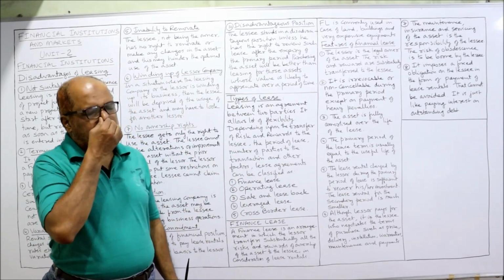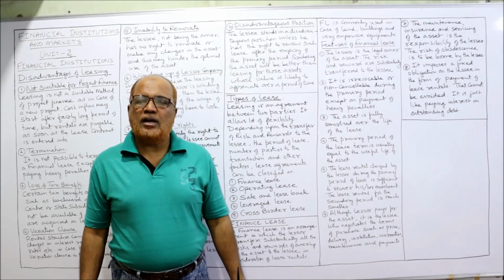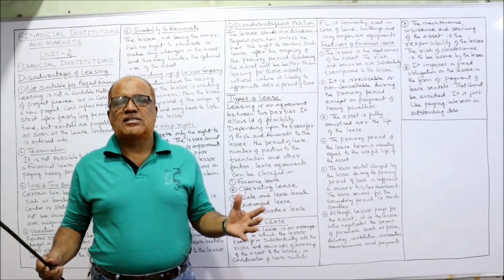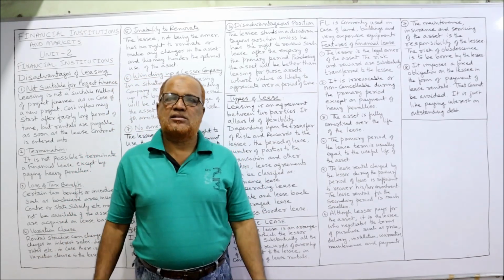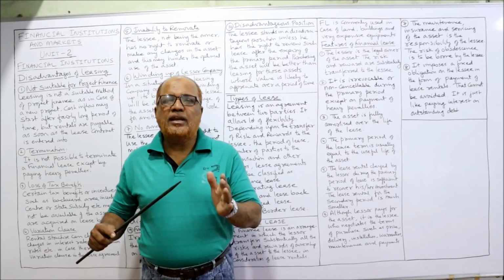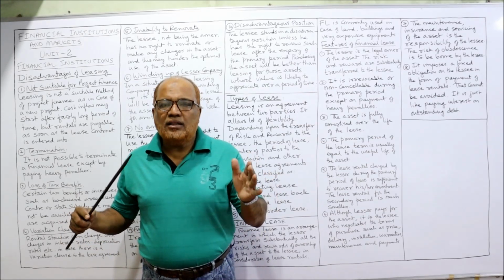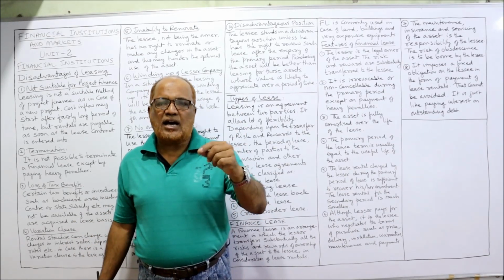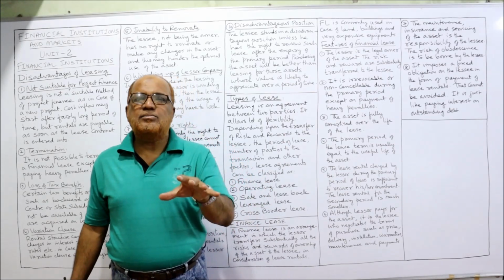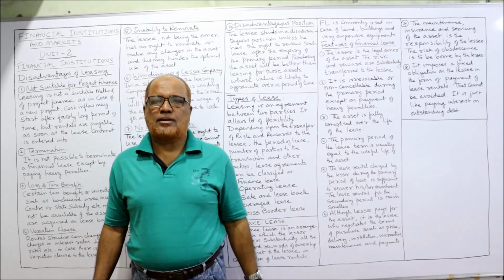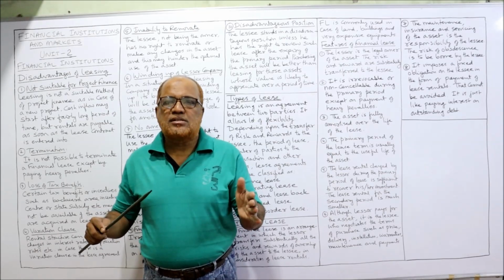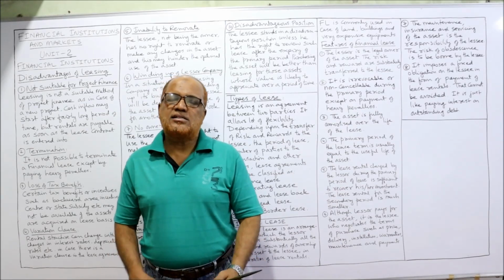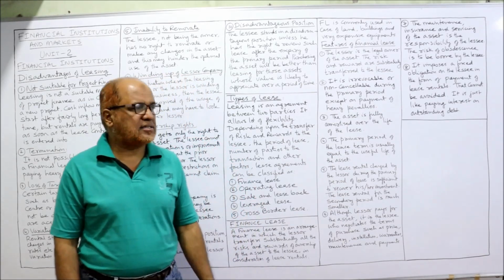Now, types of lease. A very important topic, frequently asked in examination. What are the different types of lease? Actually, a lease is an agreement between two parties. In this agreement, so many clauses are given regarding the cost of the asset, the rental value, the period, and the risk and reward. All these terms are there in the agreement. So according to the clauses given in the lease deed, leases are classified into 5 categories.